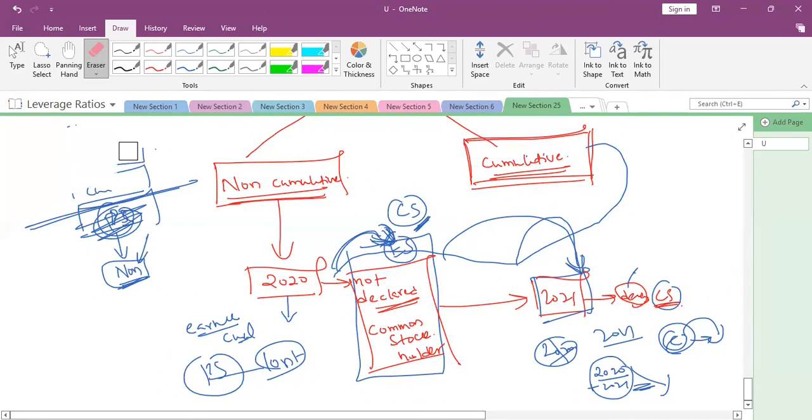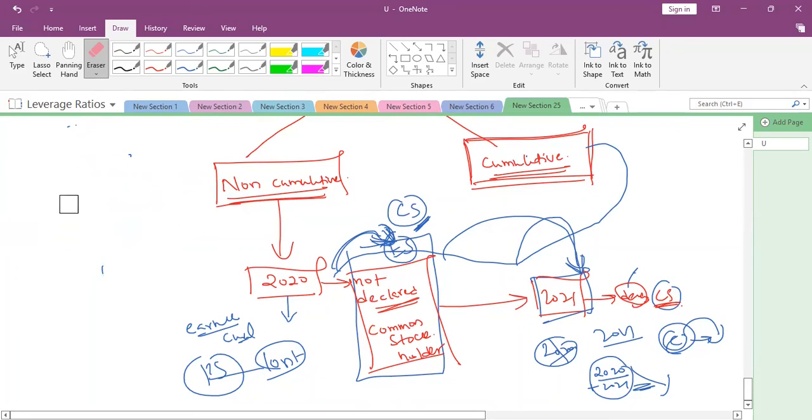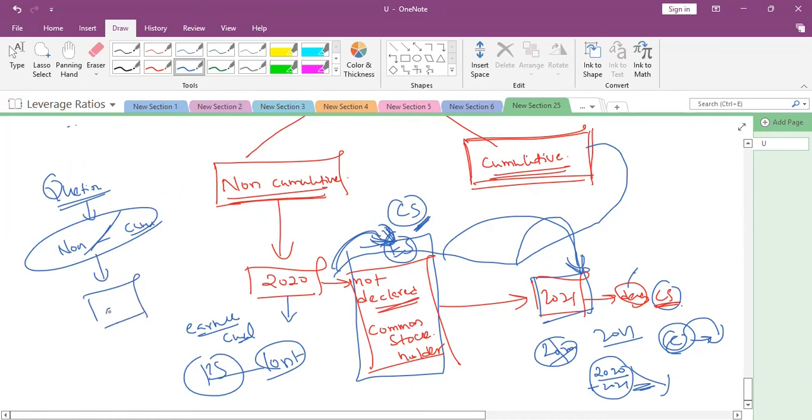Is this point clear to everyone? Yes, clear. Okay. Now, the important point is: in the question of the examination, non-cumulative and cumulative is not mentioned. What should we assume? Logically, what should we assume?